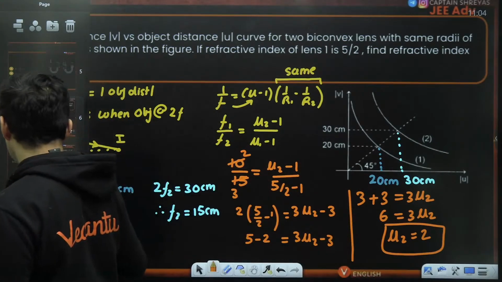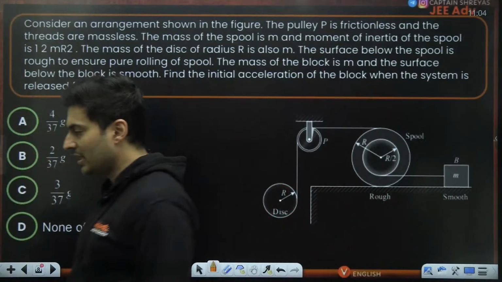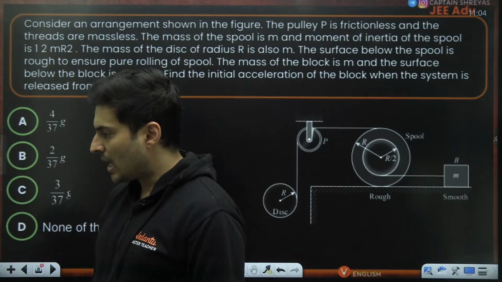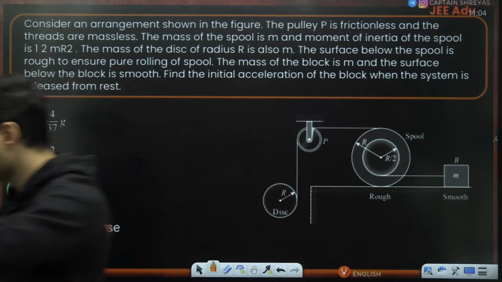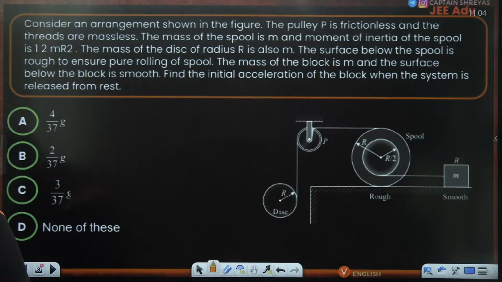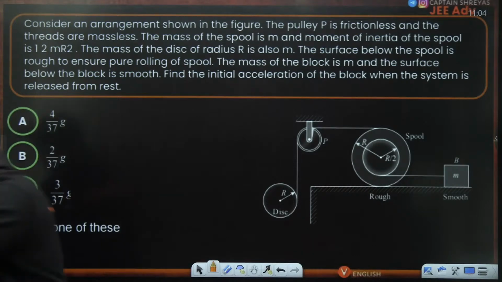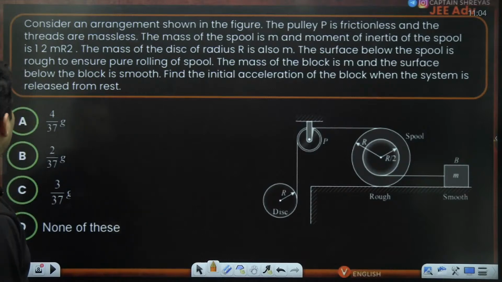Okay, my dear students, moving on to the next amazing question. Everybody ready for the next question? Everyone? Yes, Ashwini, Akhil. Okay, great, my dear warriors.